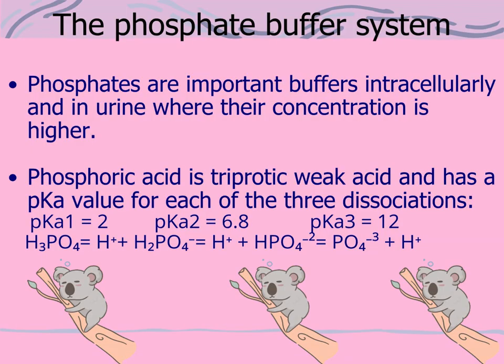Phosphates are important buffers intracellularly and in urine where their concentration is higher. Phosphoric acid is a triprotic weak acid and has a pKa value for each of the 3 dissociations.